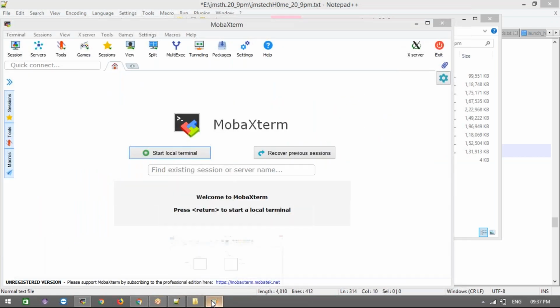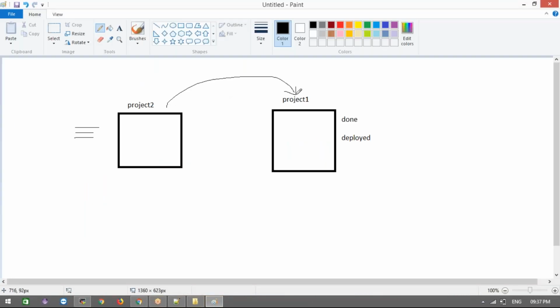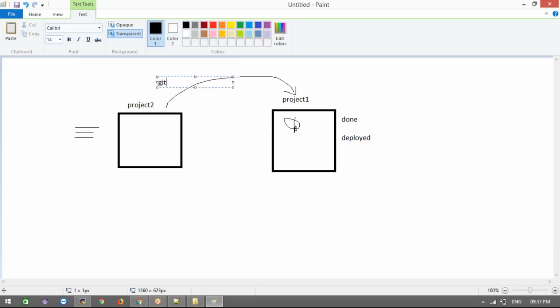Now I need to switch from one project to another project because I need to make some changes at the coding level here. That's why I'm moving from here to there. I do a git stash in this project. I do the git stash here. What will happen with the changes I made to the code?